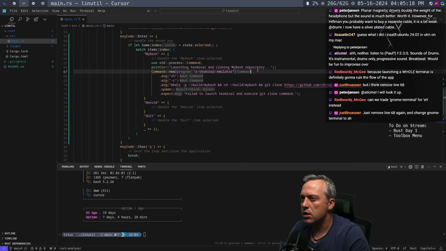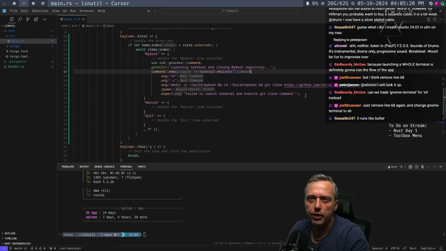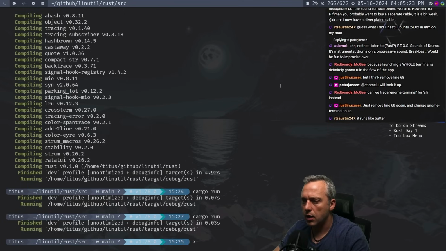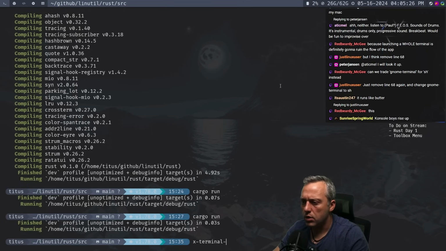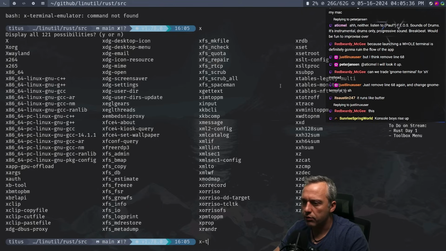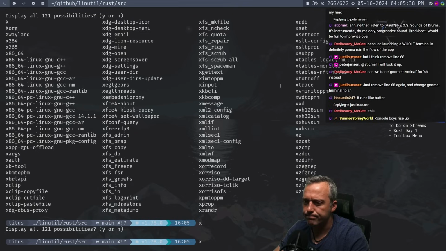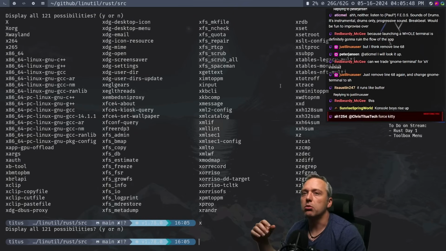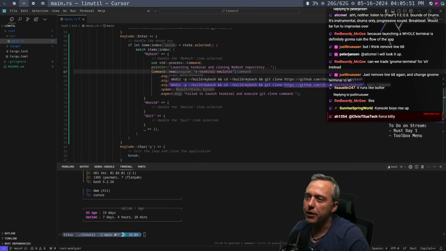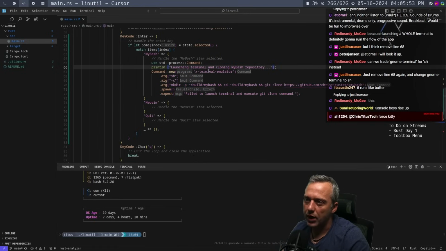Let's see X terminal emulator. Let's see what that does. X terminal and emulator. What do we have? Do we have X terminal? Best way to figure out. Well, I could just put kitty here and this would probably work. But I'm trying to think of the best way to issue or grab the XDG default.